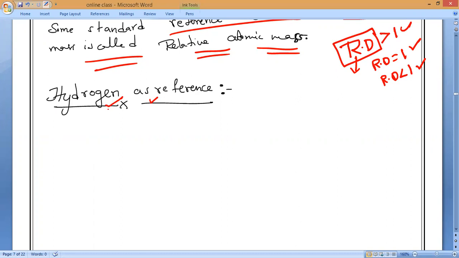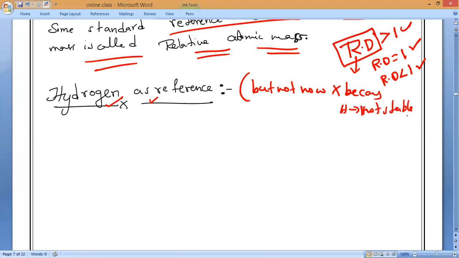Hydrogen. But this is a very old method. In olden days they used to compare only with hydrogen, but today we take carbon 12 as our reference. Hydrogen is not used as a reference now because it is not stable.